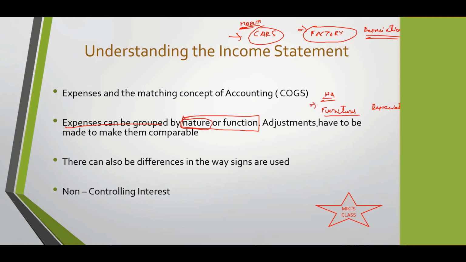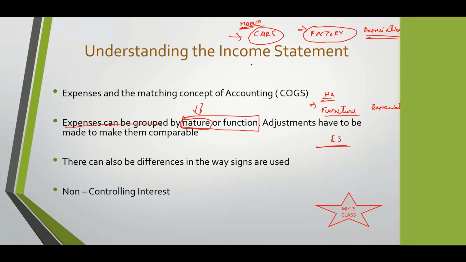Actually, if you think about it, you should not club all of this, because it makes no sense. How will you analyze anything on the basis of all of this getting mixed up? But when you club something on the basis of nature, it means like this. If you put on the income statement this item, depreciation, that depreciation includes the factory's depreciation, as well as the headquarters' depreciation, as well as whatever other depreciation might be there. That is by nature.